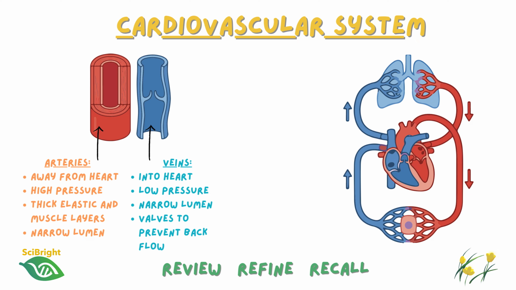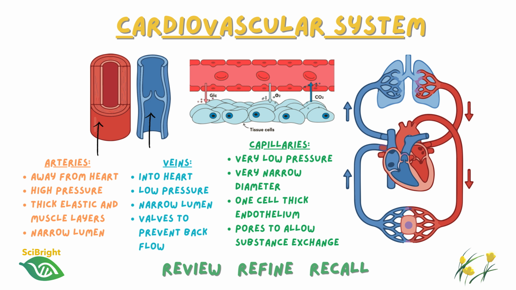Veins have thinner walls and wider lumens because blood is returning to the heart at much lower pressure. And for this reason, they also contain valves to prevent any backflow of blood. Capillaries, however, are made from a single layer of endothelial cells, providing a very short diffusion pathway for the exchange of substances between the blood and surrounding tissues.